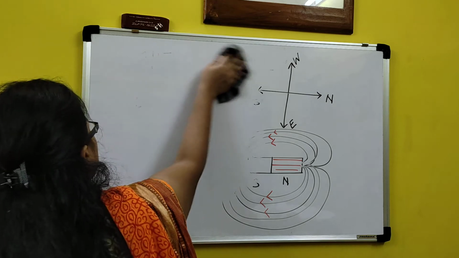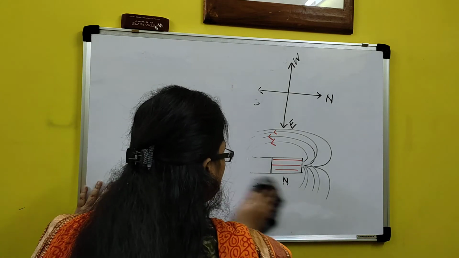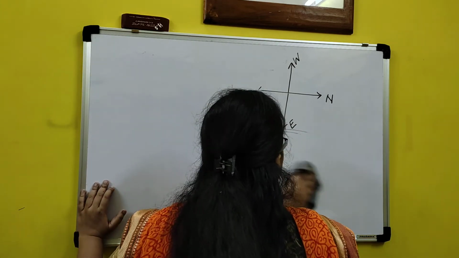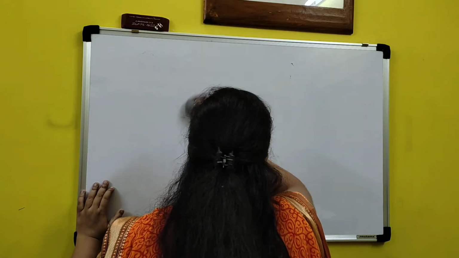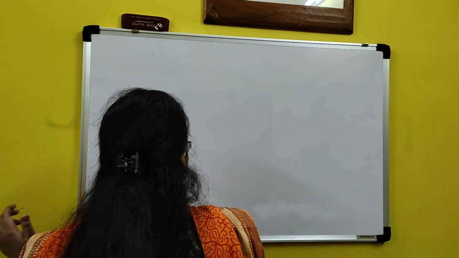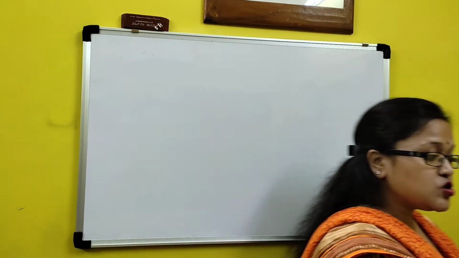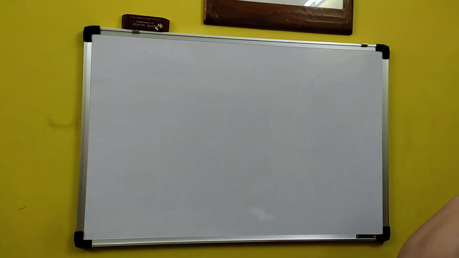After so many experiments, scientists came to know a few rules. Ampere developed one rule, and there is also the right hand thumb rule. By these two rules we can point out the direction of the magnetic field.